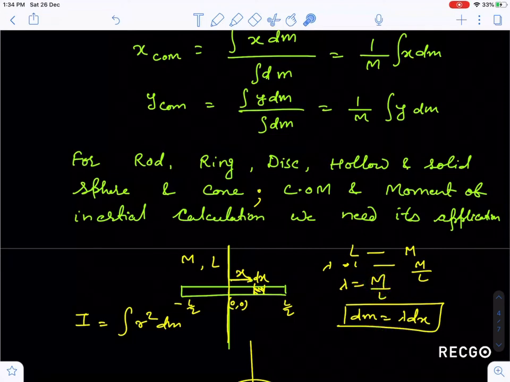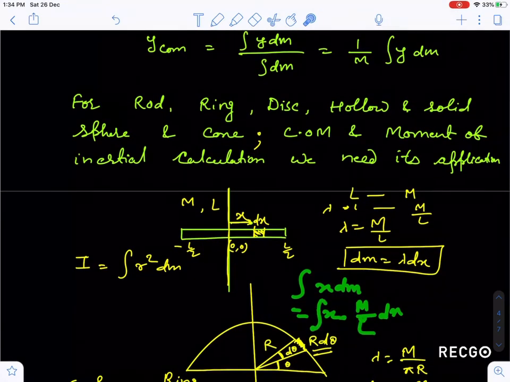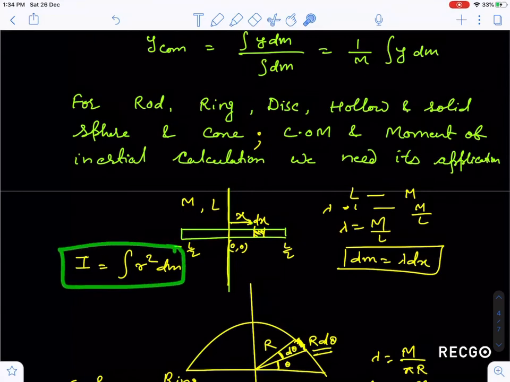Now guys, if you have to calculate integration of x dm, you can simply say x into lambda, which is M by L, into dx, and now integrate it. So you get the value of center of mass also. If you have to calculate the moment of inertia, I is equal to integration of r square dm.